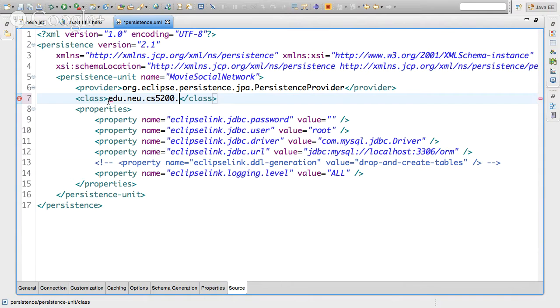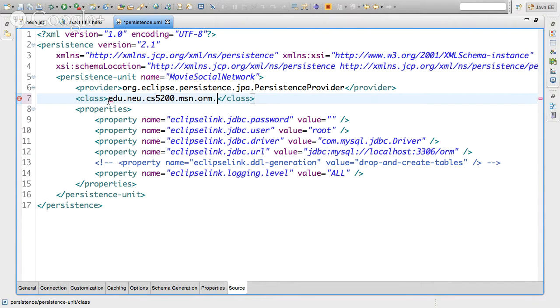What is it? Movie social network, right? MSN. Last week, I believe we said MSN.ds, right? Because we're looking at how to do it with a data source. Today, we're going to be using an ORM to talk to the database, so I'm going to call it ORM. So this is the ORM version of the same thing we were looking at last week.